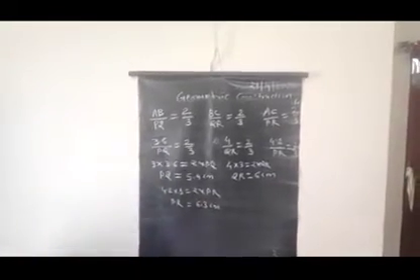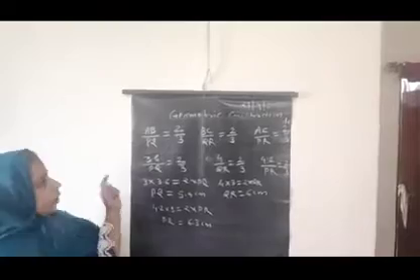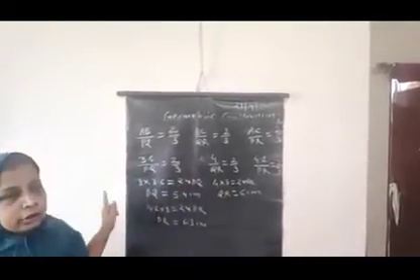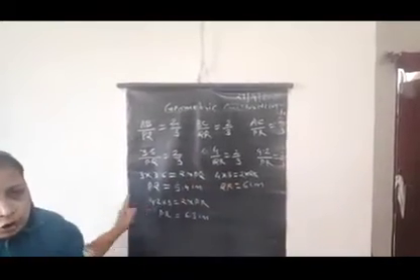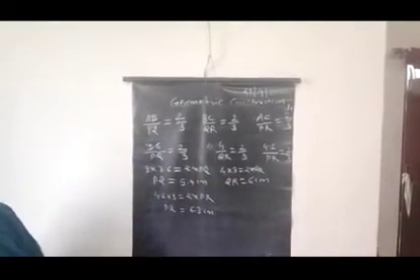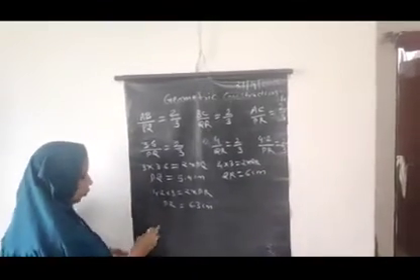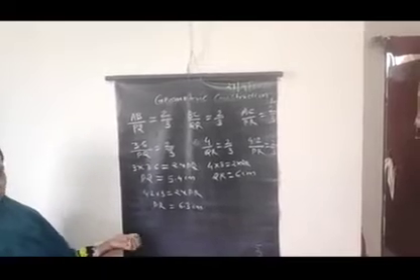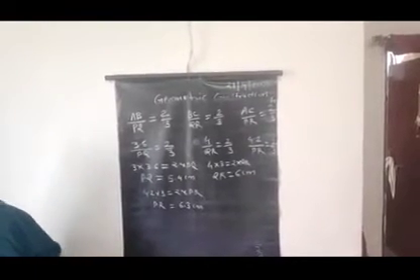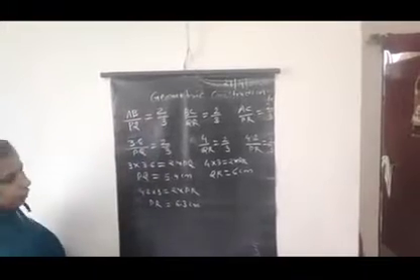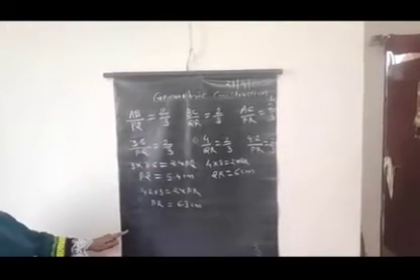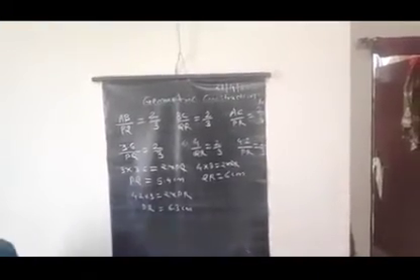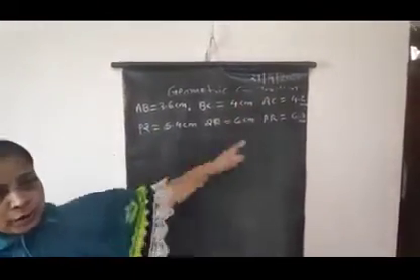Now we have the lengths of both the triangles. The lengths of triangle ABC are already given in the question and just now we found all three lengths of triangle PQR. Now let's start the construction. To construct the triangle, take out your compass box and use the geometrical instruments to draw the triangles. So for the first triangle ABC, the lengths are given. So select any side as a base.